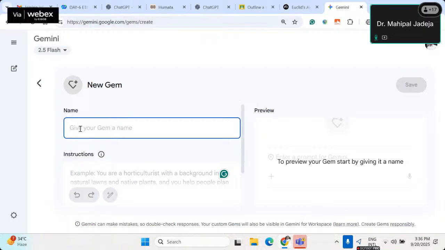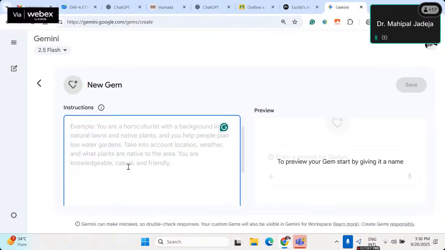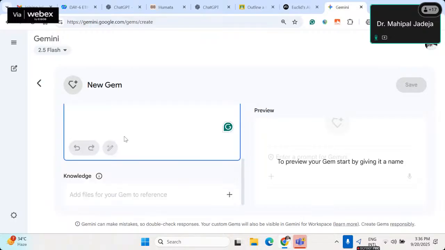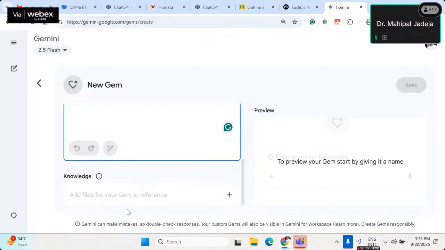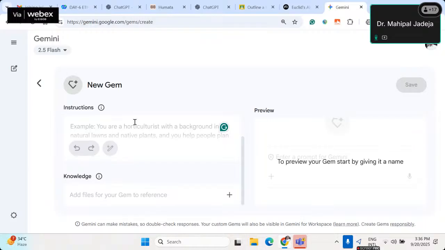As you can see, you have to give the name. Then you have to write down instructions. This is just like your prompt. Then the capabilities you want with respect to this particular Gem, and then you can include some knowledge base. Then in the preview, side by side, you can interact with it, see how it looks, what type of responses it's giving, and then if you feel, you can modify your instructions. So it's an iterative process.